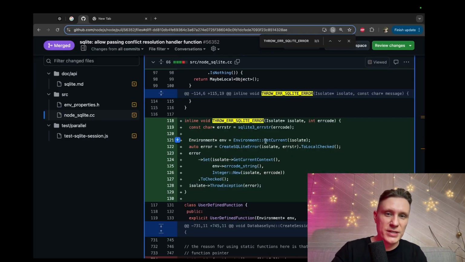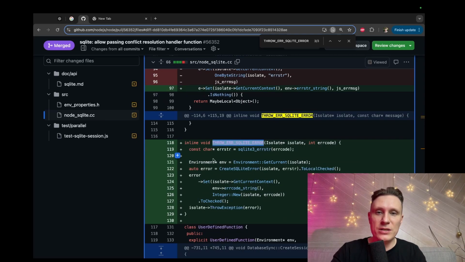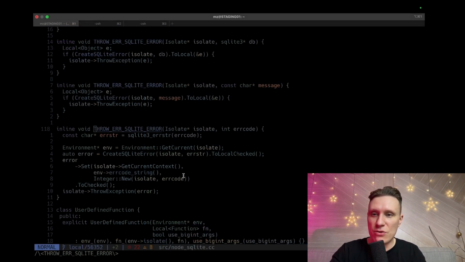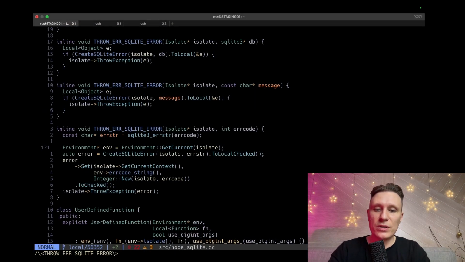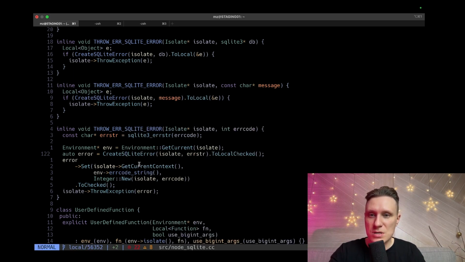He made a different signature for this function, but what is this? Why did he do it? He did throw exception error. If I check, yeah, Brett added this one recently. Why? Isolated error. This guy does basically nothing. It throws exceptions, but it's like casting something.